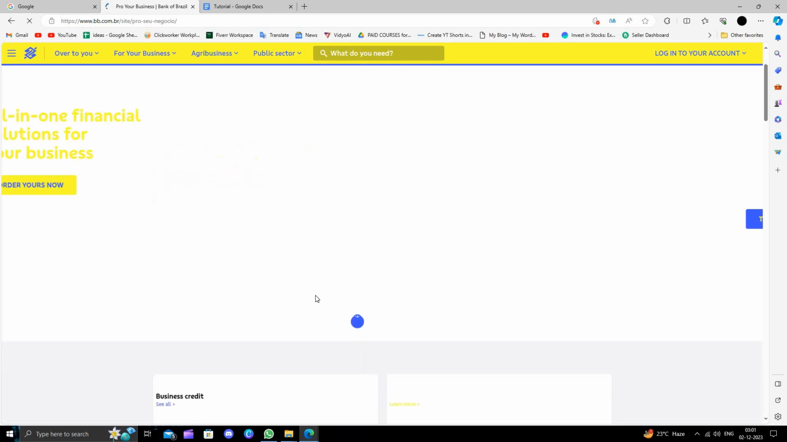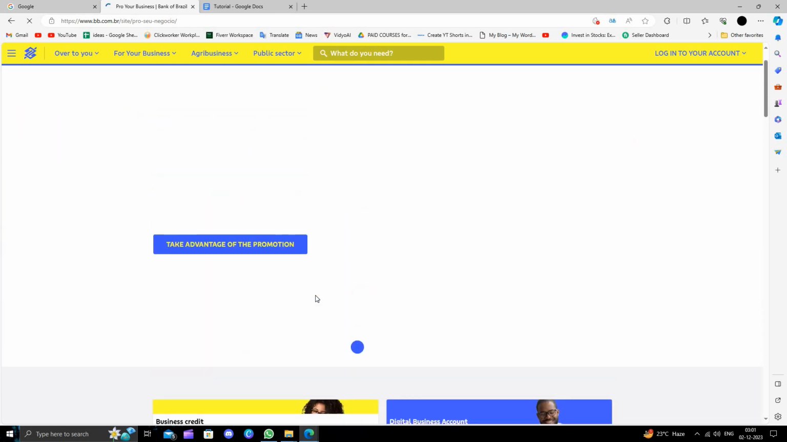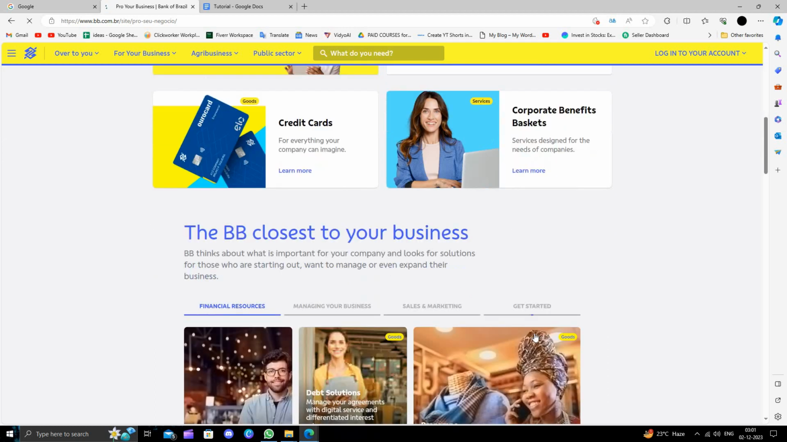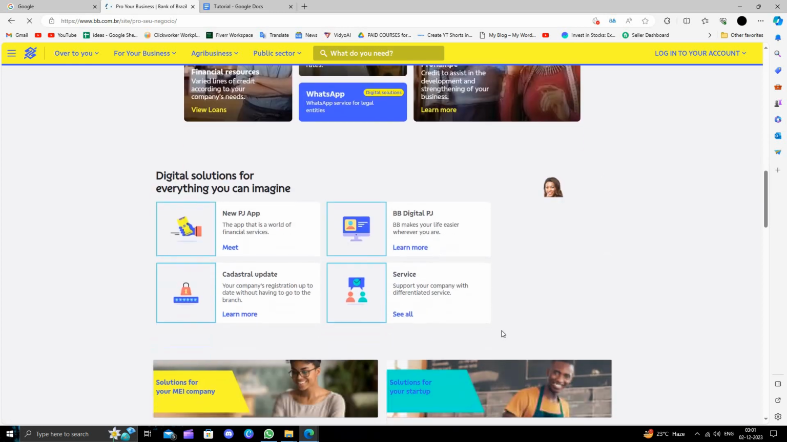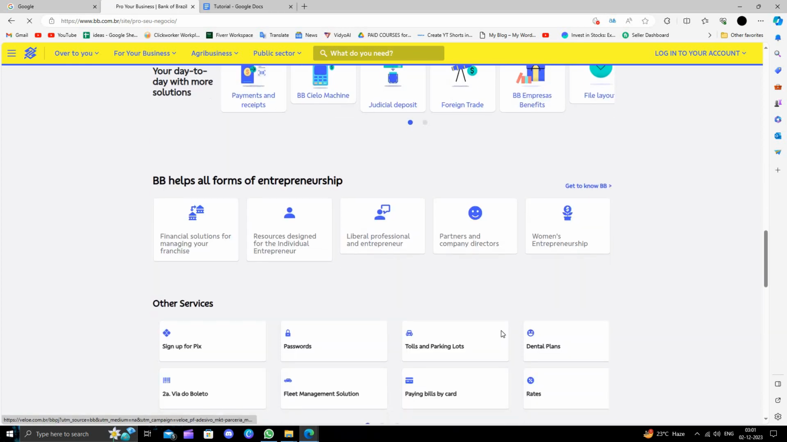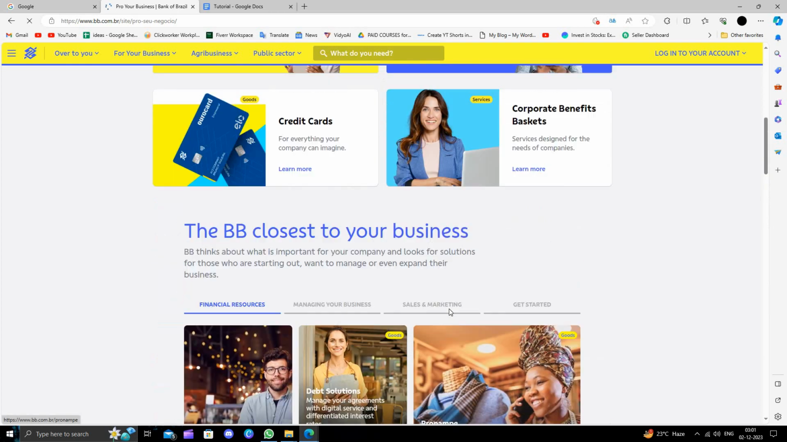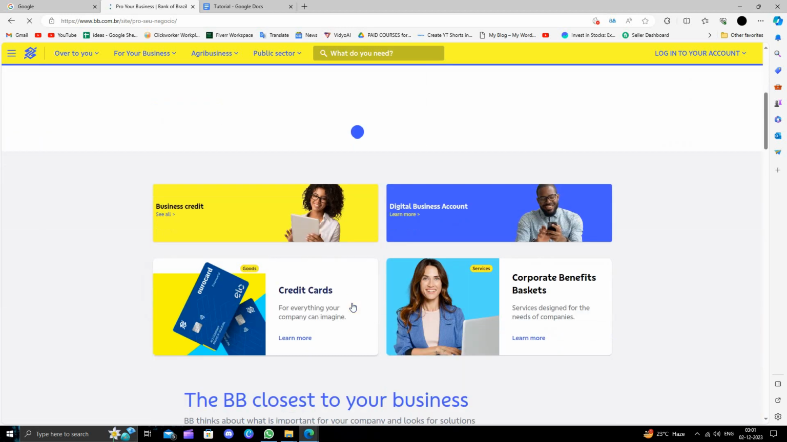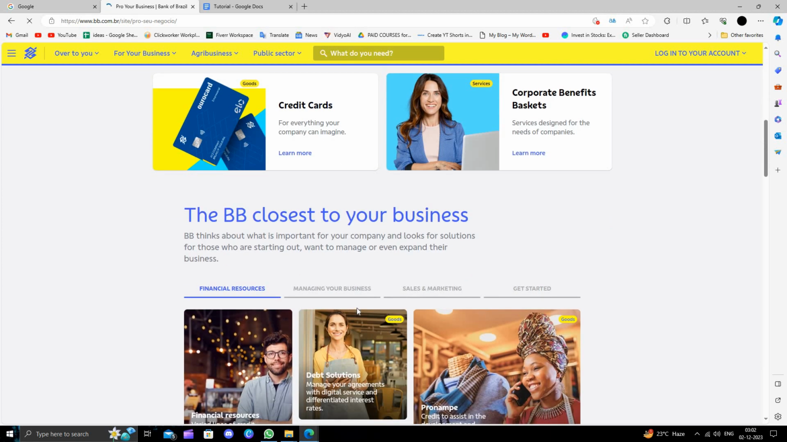So there is the main verification. You can open your digital business bank account also, but if you want a professional business account, it will be done with offline verification only. So from there you can just apply, or you can go to their nearest branch.